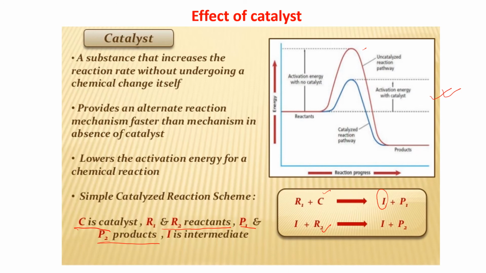So the activation energy of this one is lower than the activation energy of this one. That means the reactants have to be activated up to a certain level of energy, and then the reaction will take place and the product will form. So without catalyst it has to go up to this much, and with catalyst it is going up only to this much. So naturally this reaction is faster with the catalyst. You can understand that the reaction is faster.